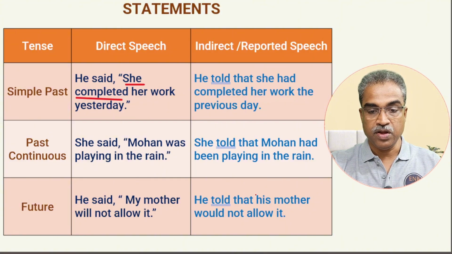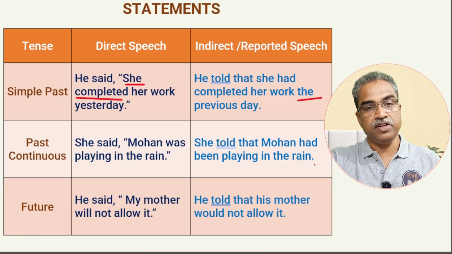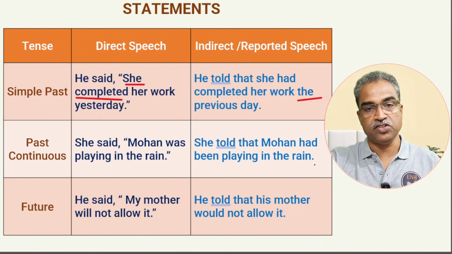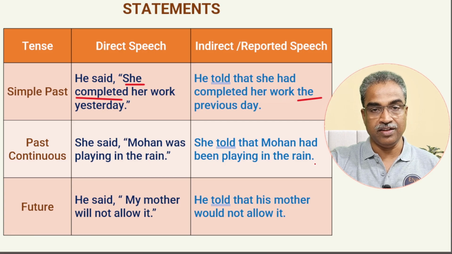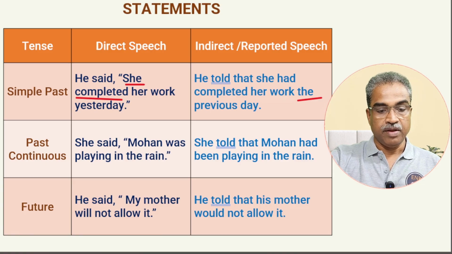Please remember, most students make this mistake of dropping the word the, and they say he told that she had completed her work previous day, which is wrong. The previous day means only one particular day that we are mentioning here, and that is yesterday. That word changes into the previous day, meaning that particular day the speaker mentioned. So it becomes definite when you use the definite article. Okay, clear.